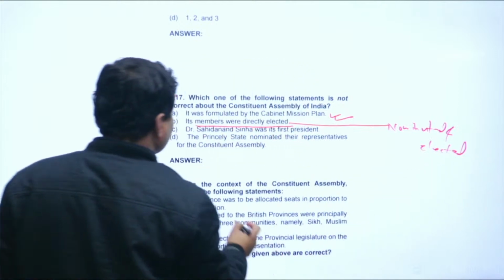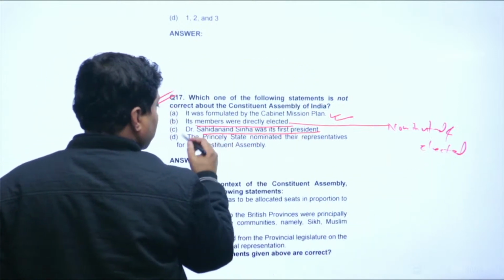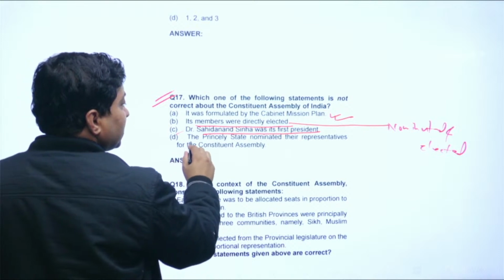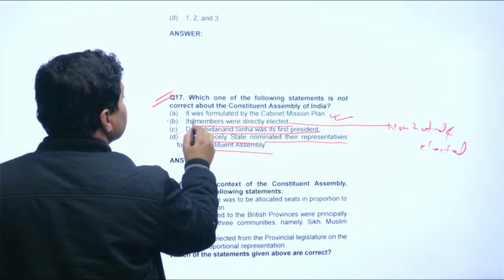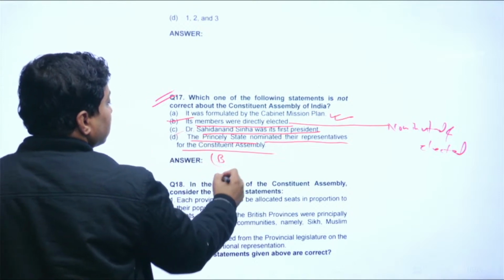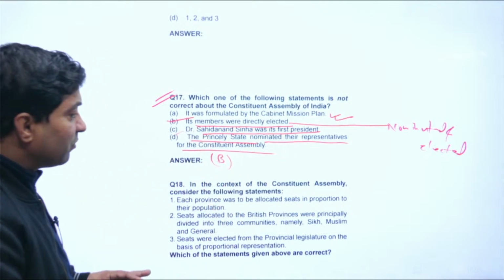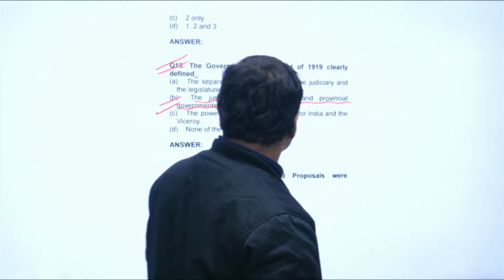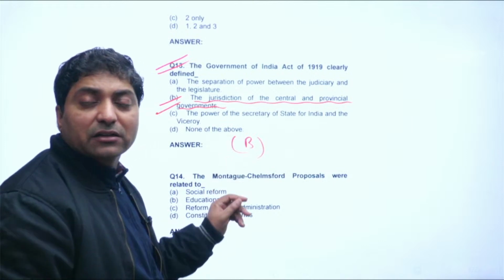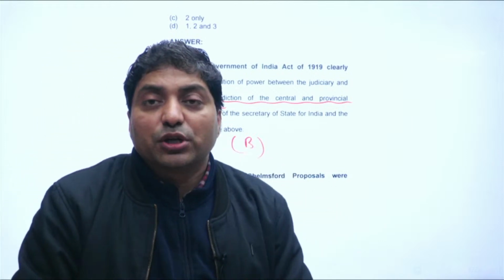Here you can see Dr. Sachchidananda Sinha was the first person, correct? Princely states nominated the representatives. So we have seen different questions which are based on different charters, different acts, Government of India Act, regulating act, right.